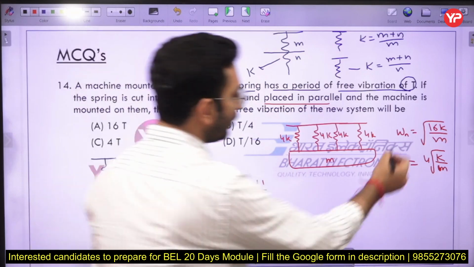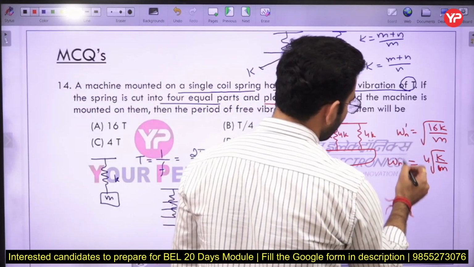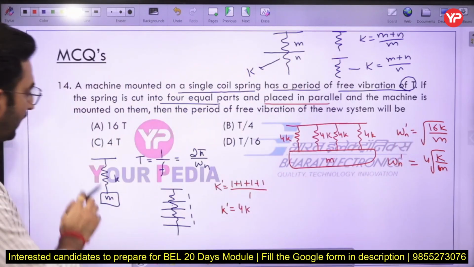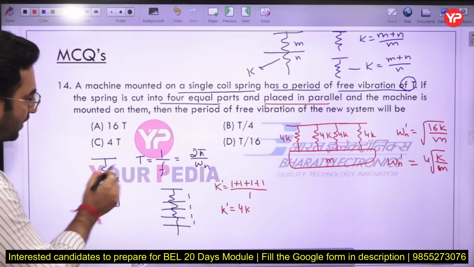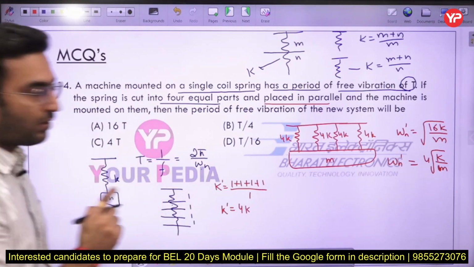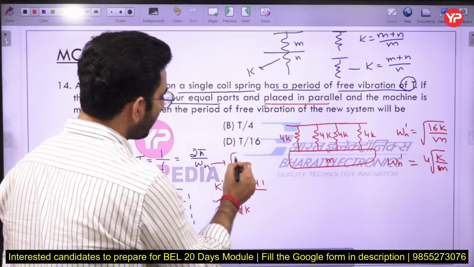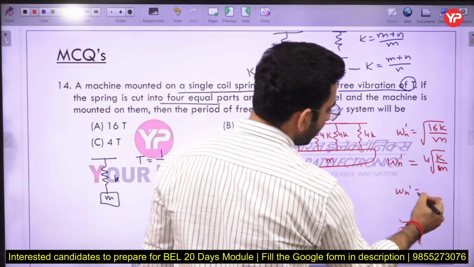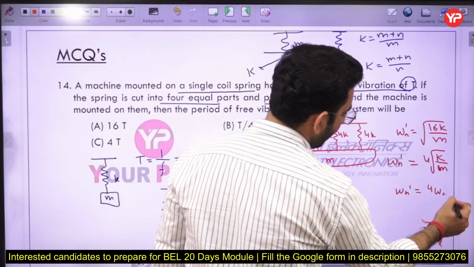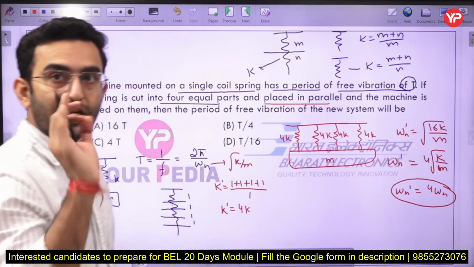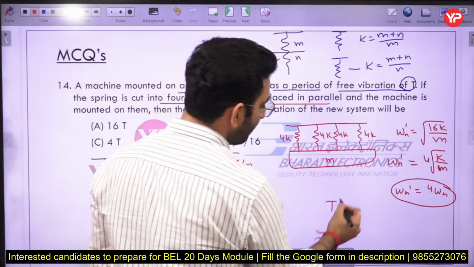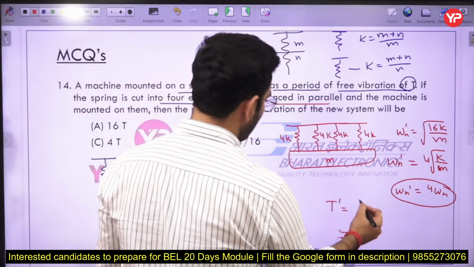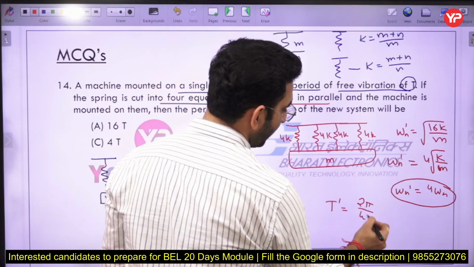Okay, so here you can see, I can say the initial natural frequency of this system is omega n, which will be equal to root k by m only. So therefore I can write omega n dash is equal to 4 times omega n. So therefore the new time period will become 2 pi by omega n dash.